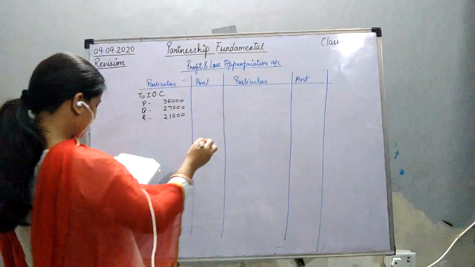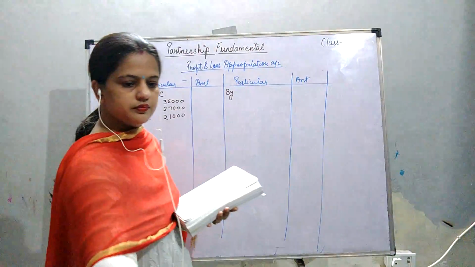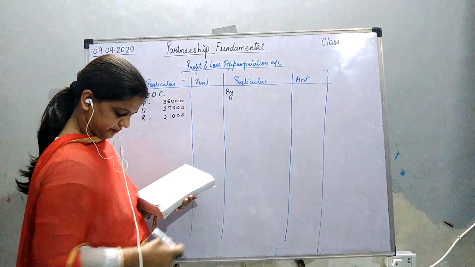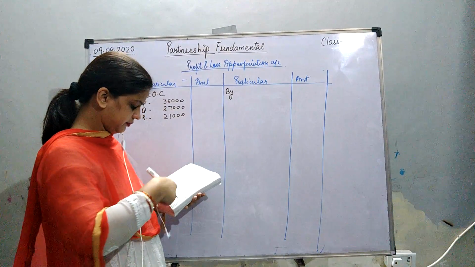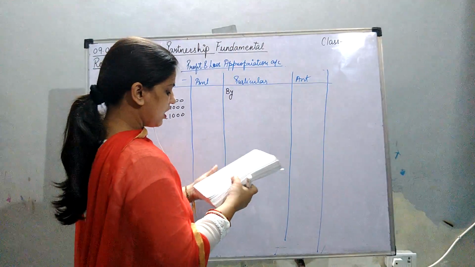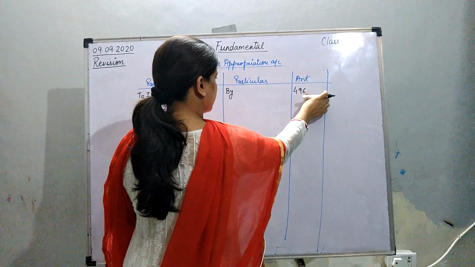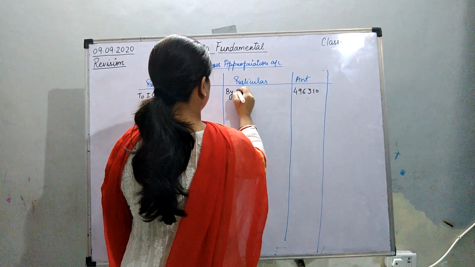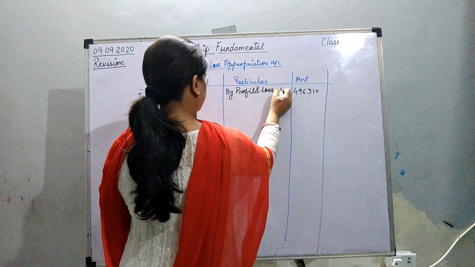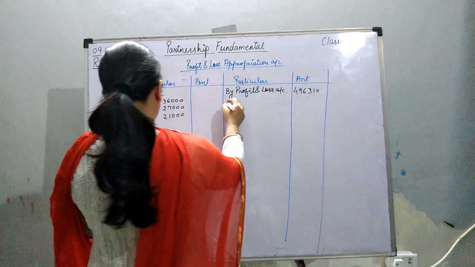How much profit is given in the question? Okay. After that we have to calculate the interest on drawings.